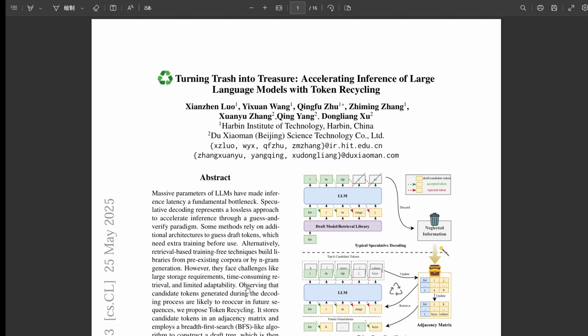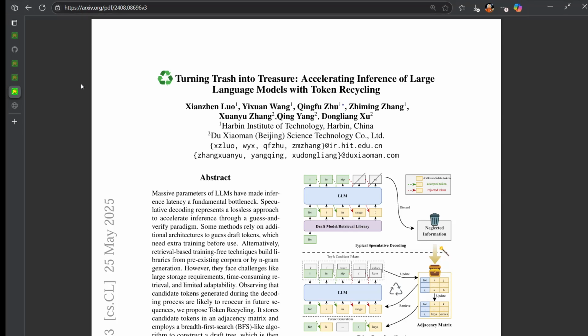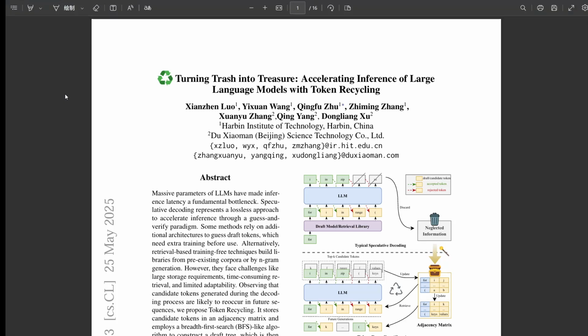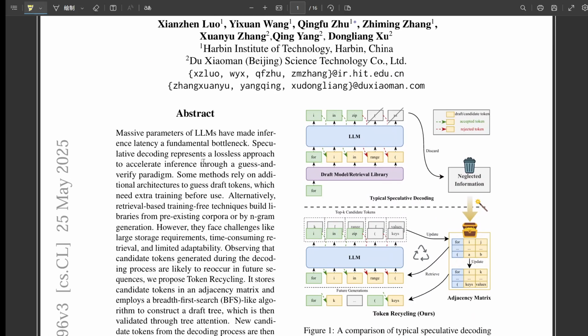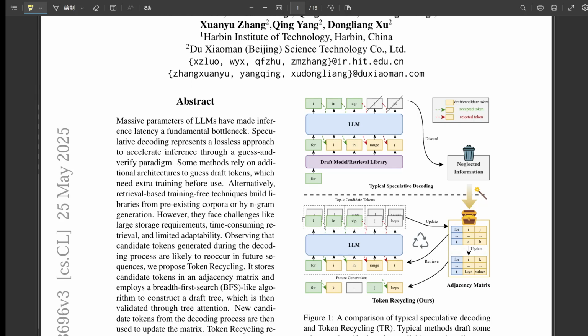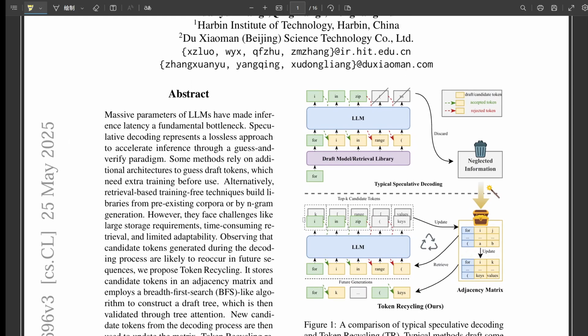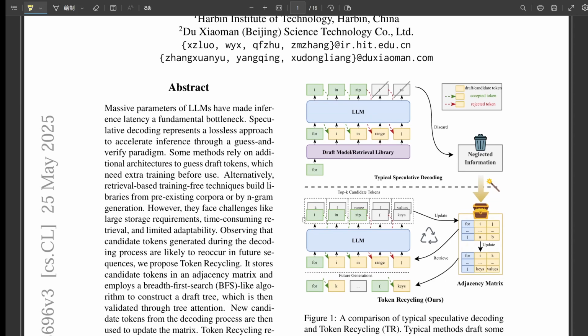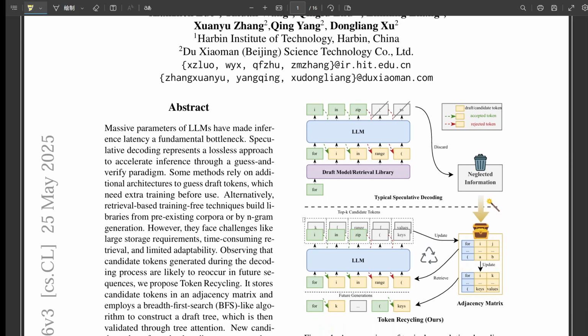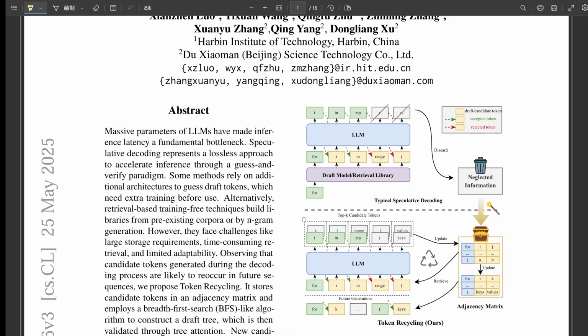So our mission here is to unpack these sources, really understand what token recycling is technically, how it works, why it's such an innovation compared to what's out there, and what its performance means for you using faster LLMs. And this is all based on the material you provided, so let's get into it. Okay, so just to recap the main problem: standard LLMs generate token by token, each one depending on the last. It's sequential, slow, lots of data movement.